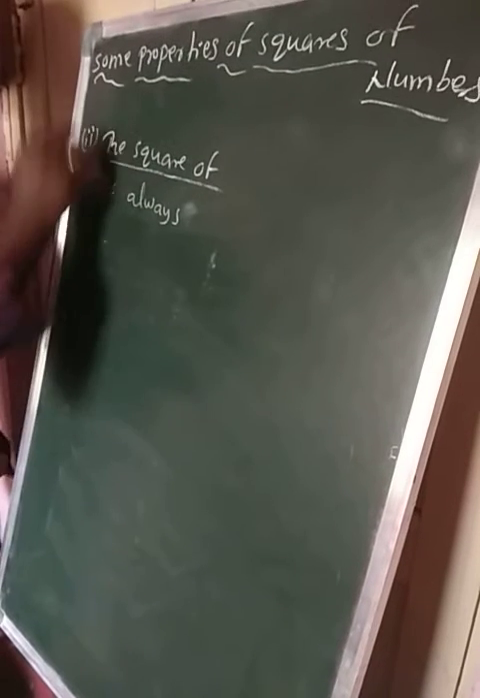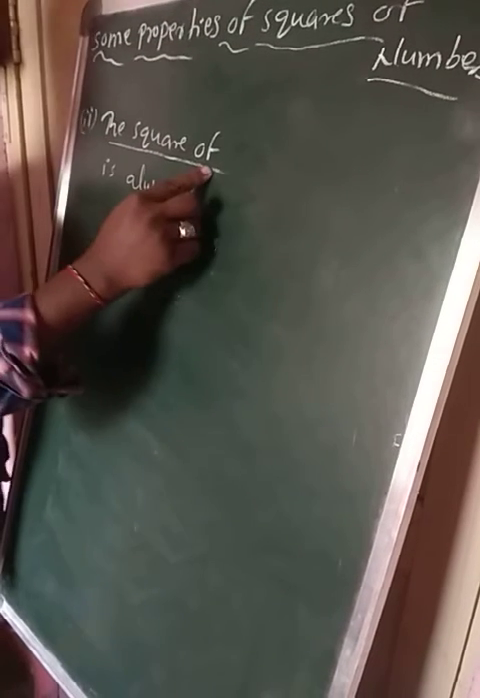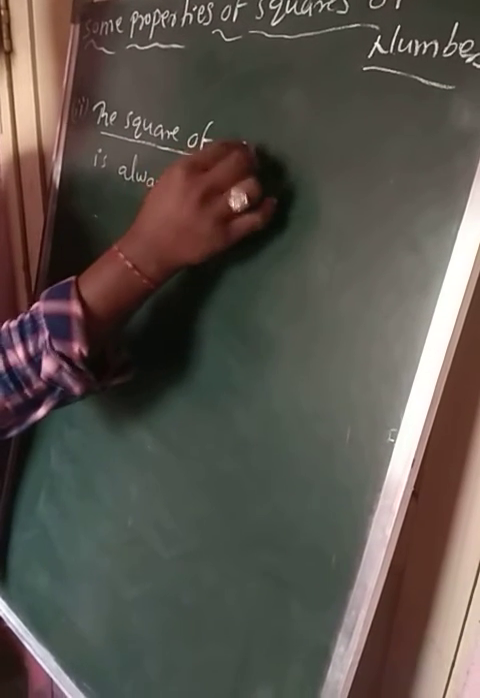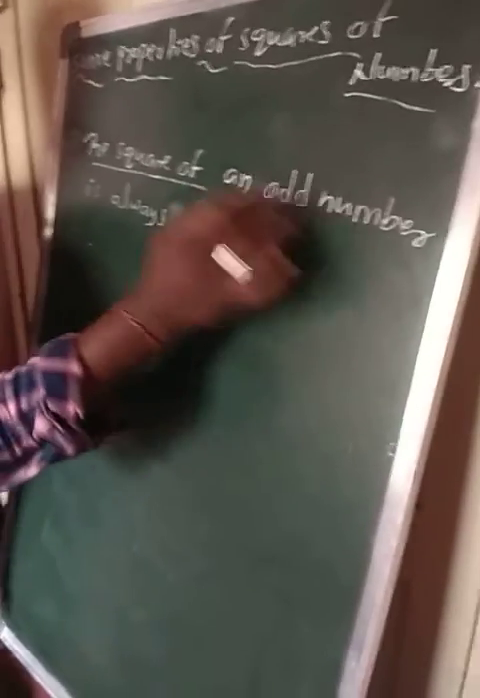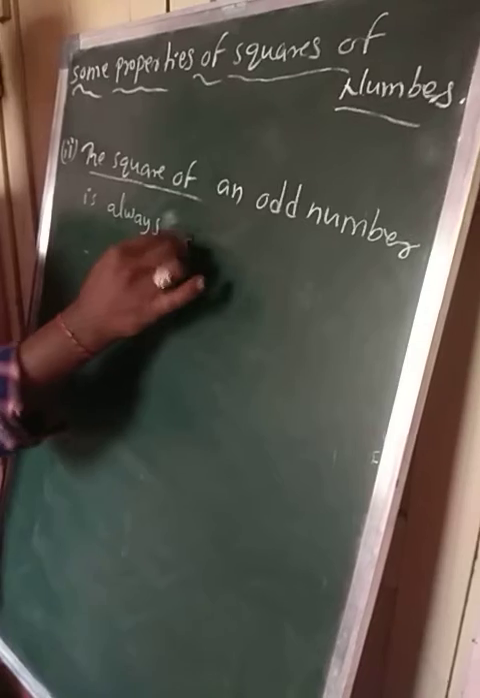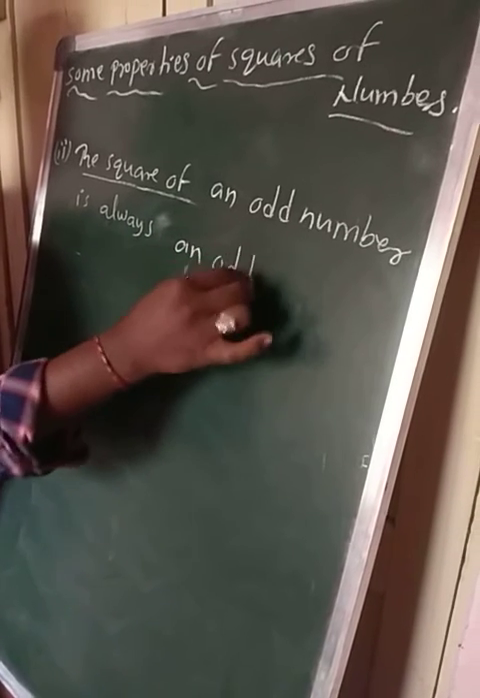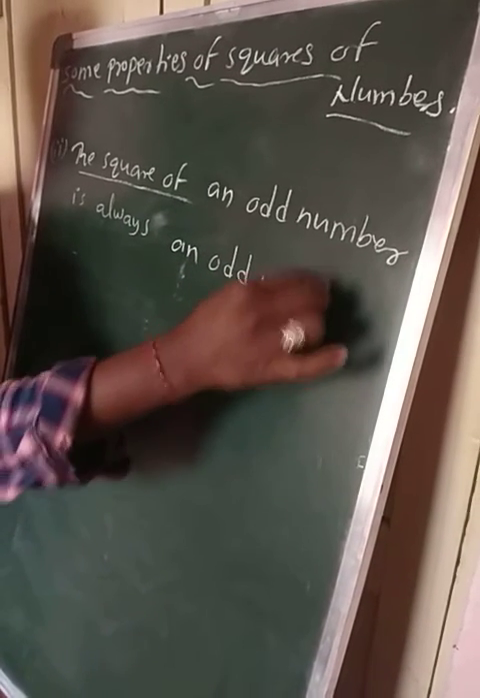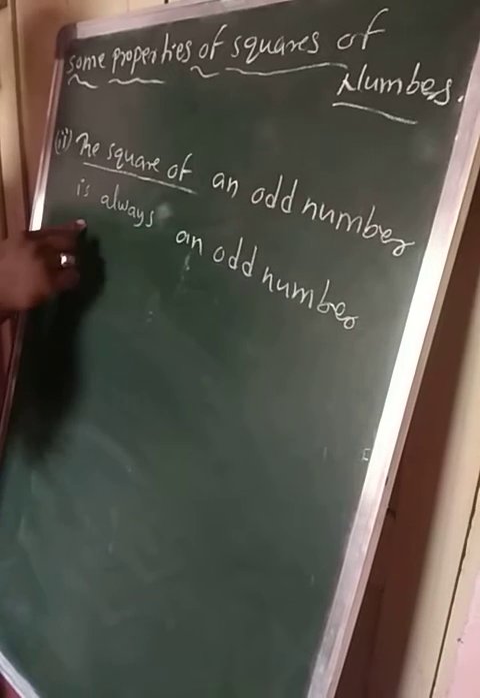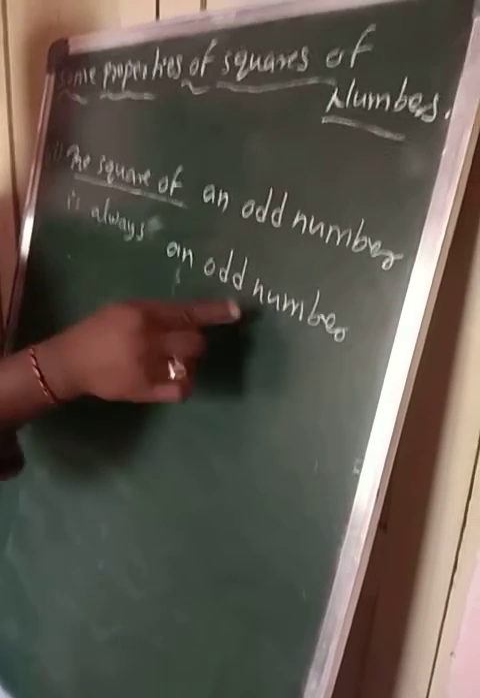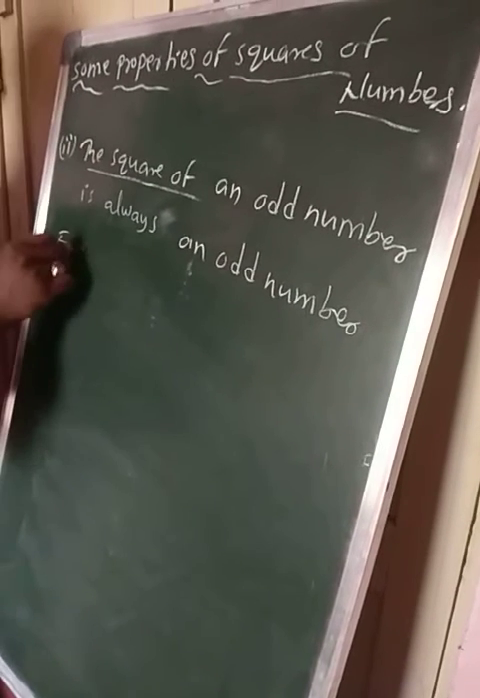Now next one, second property: the square of an odd number is always an odd number. Okay students, the square of an odd number is always an odd number. Now see its example.